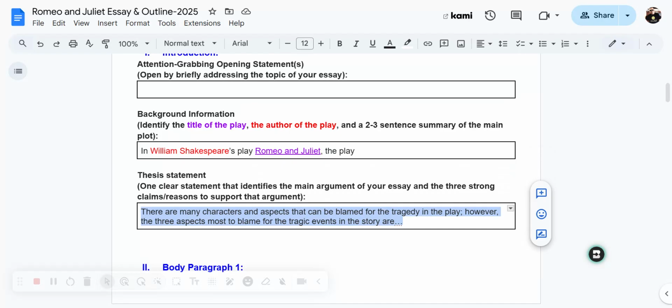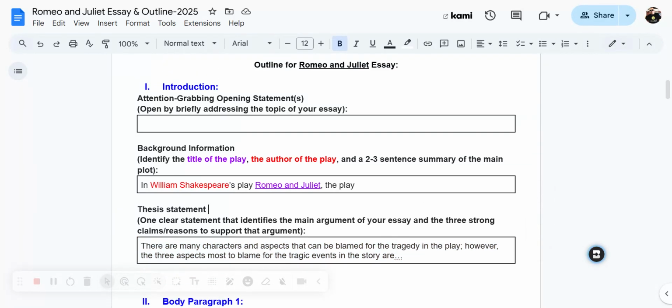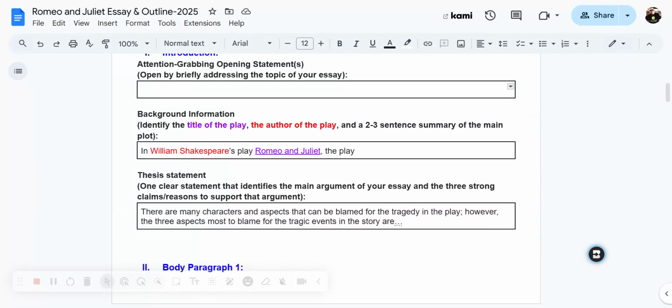Okay, if you're back, then I'm assuming that you have this box complete and that you have your thesis statement written, which means now you can go back up to the beginning of your introduction paragraph. Because now that you know what you're writing about, it's way easier to write an opening sentence or a hook, an attention-grabbing sentence, because you have an idea of what your paper is going to be discussing.